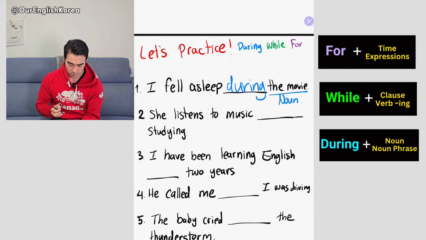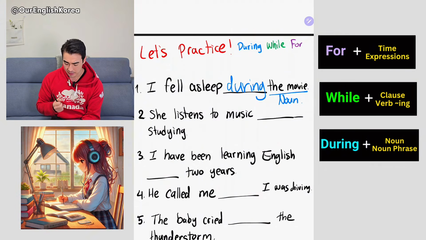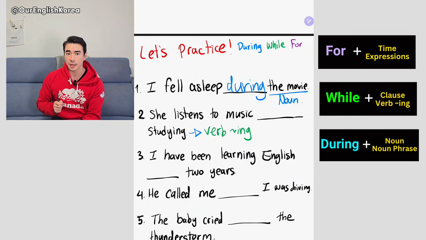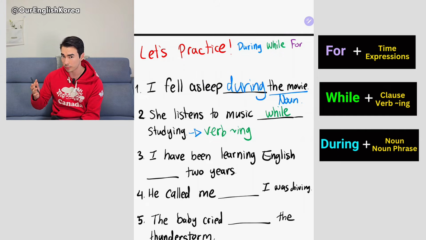Number 2, she listens to music studying. Now, studying is actually a verb, right, with ing. And we have learned that during cannot be followed by a verb. So it can't be during. Studying is not a time expression, so it has to be while, because after while you can use a verb.